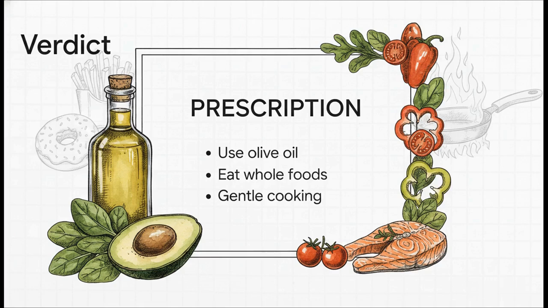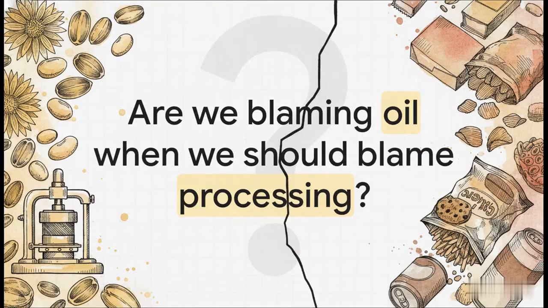First, prioritize minimally processed fats with favorable omega profiles, like extra virgin olive oil and avocado oil as your primary culinary fats. Second, radically minimize your intake of ultra-processed foods. Seriously, this solves the ratio problem and the food matrix problem in one fell swoop. And third, just avoid using highly refined seed oils for high-temperature cooking at home as a very reasonable precaution against oxidation. I'll leave you with this final thought to ponder.